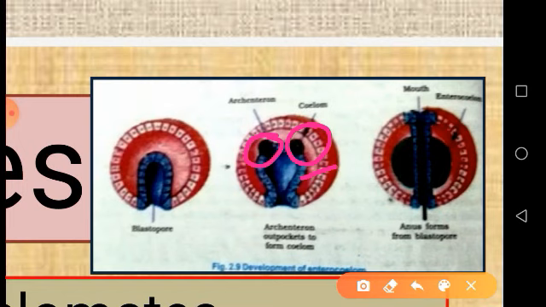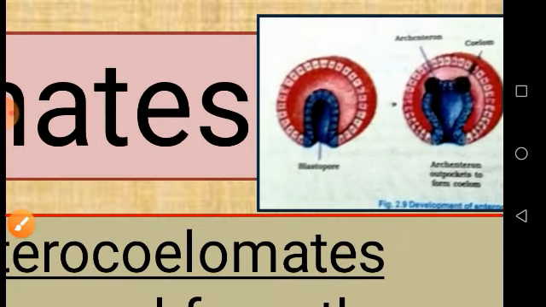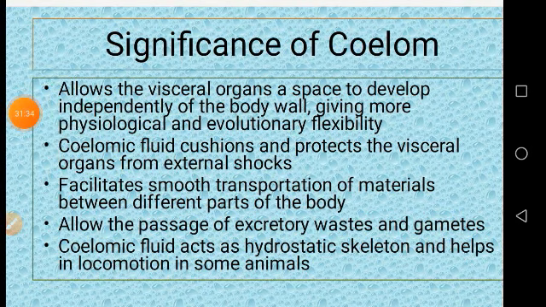So all the deuterostomes come under this enterocoelom, that means in the deuterostomes the enterocoelom type of coelom is present, and they undergo radial and indeterminate cleavage. All the echinoderms, hemichordates and chordates are placed under this group. Let us discuss the significance of coelom, that means the advantages of coelom.